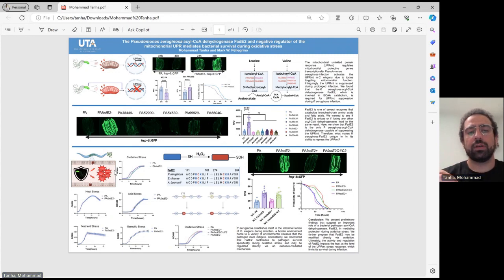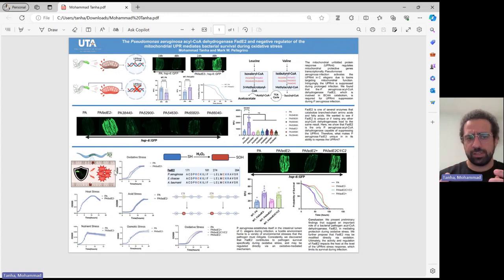We looked at their growth under each of these stress conditions. And we found out that only under oxidative stress is there a significant difference between the FadD2 knockout and the wild type. So the wild type, that has FadD2 inside the bacteria, can survive much better under oxidative stress. What does that mean?